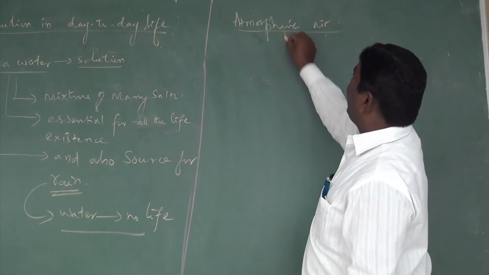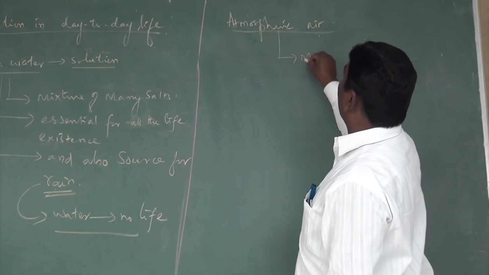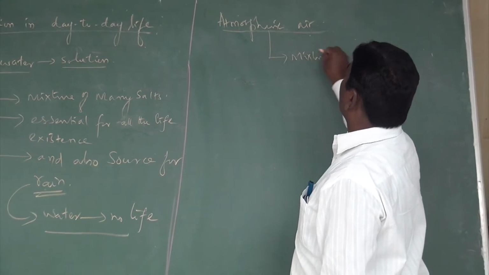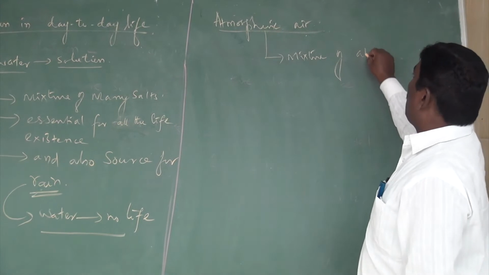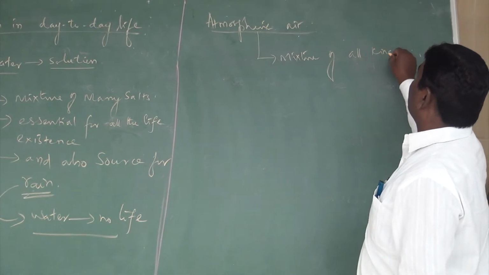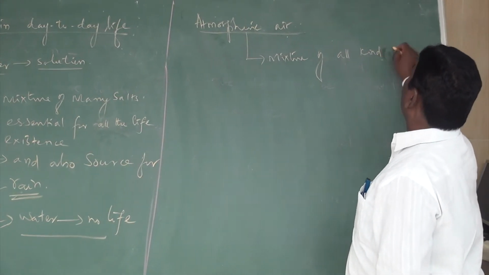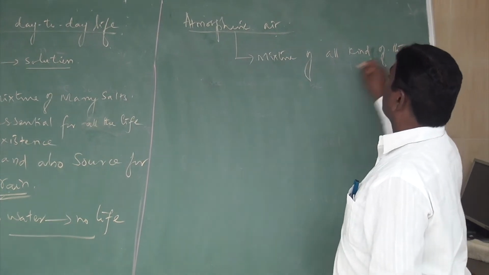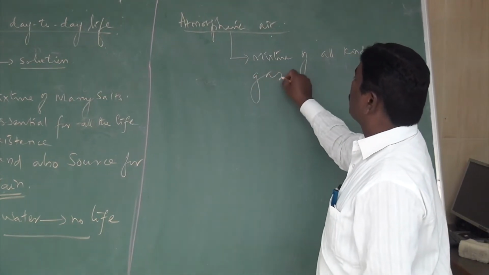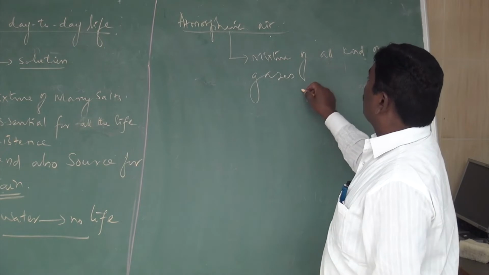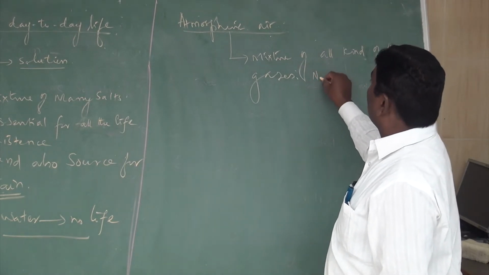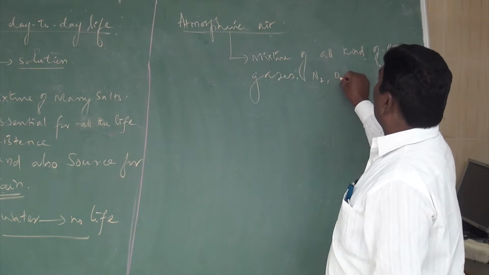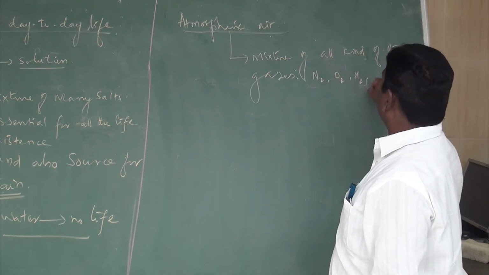The atmospheric air is a mixture of all kinds of gases, like nitrogen, oxygen, hydrogen.